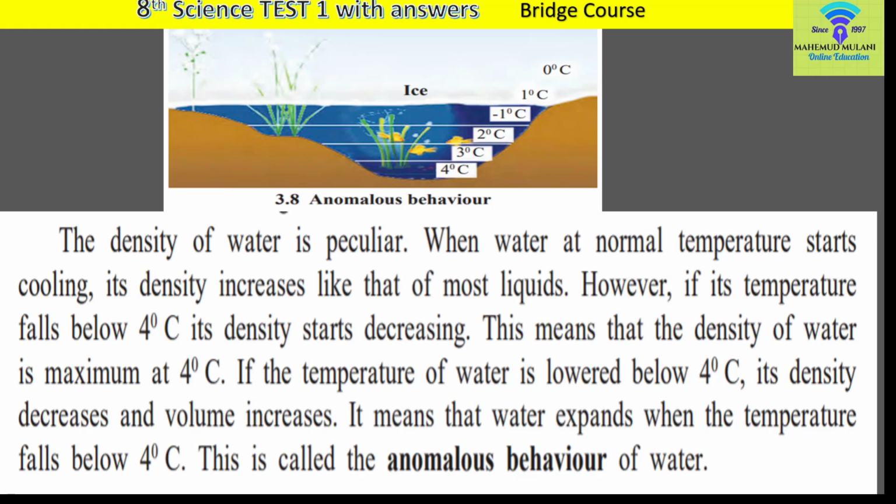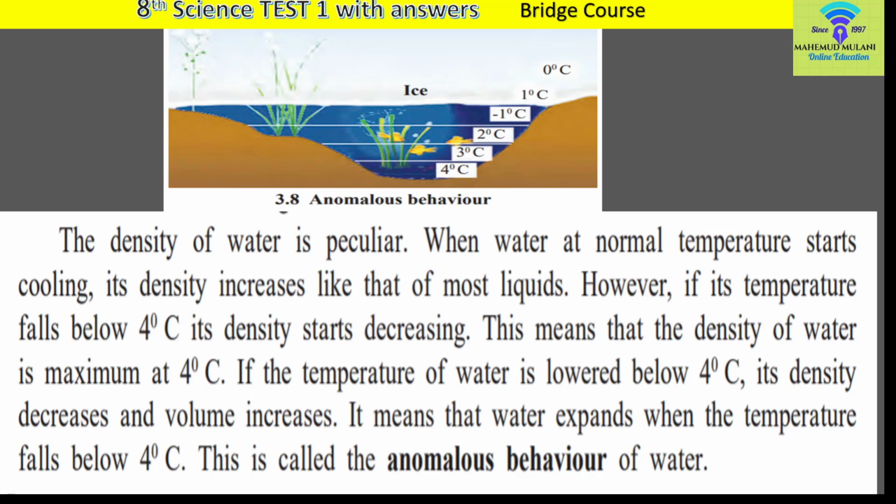The property of density of water is special. When water at normal temperature starts cooling, its density increases like all other liquids. But if its temperature falls below 4 degrees Celsius, its density starts decreasing. It means the density of water at 4 degrees Celsius is the most, and therefore that water is at the base.